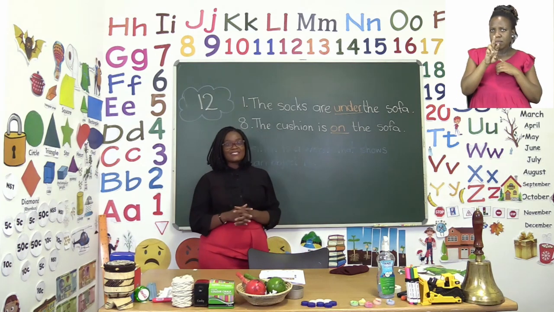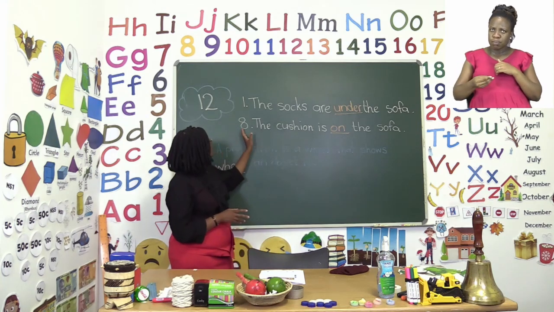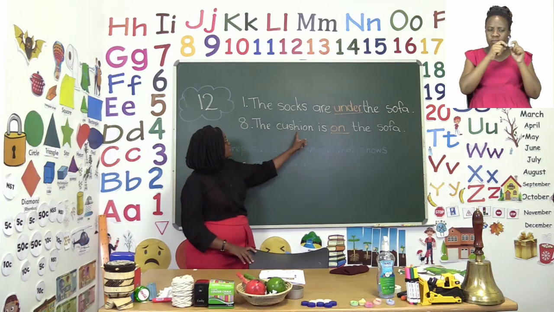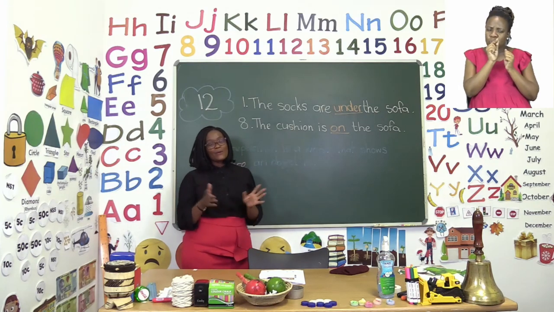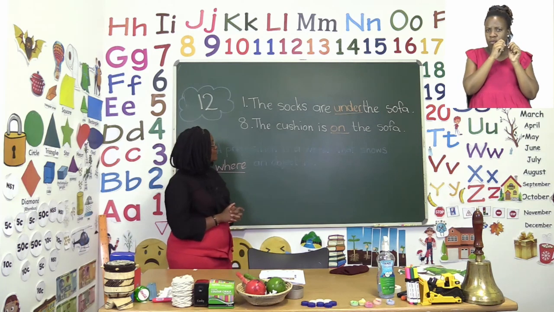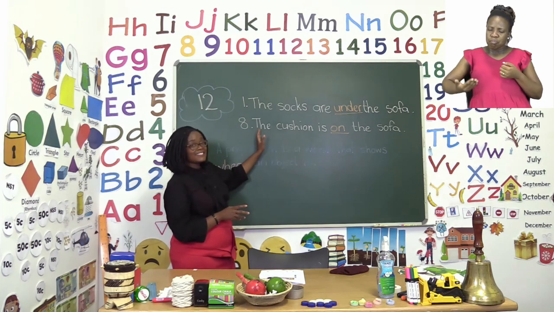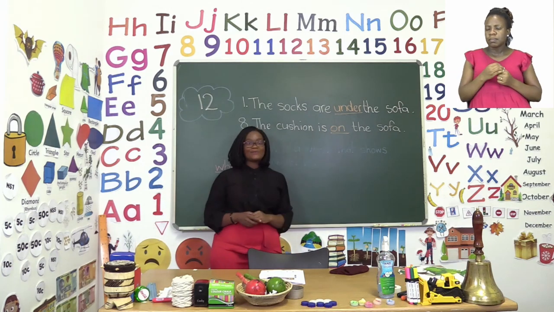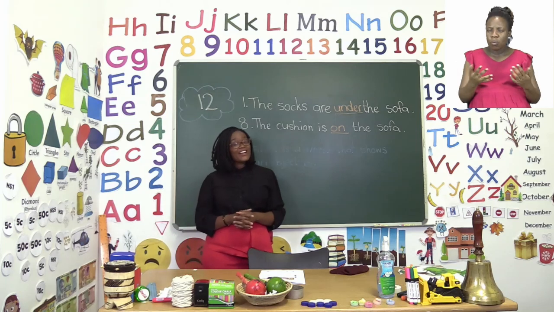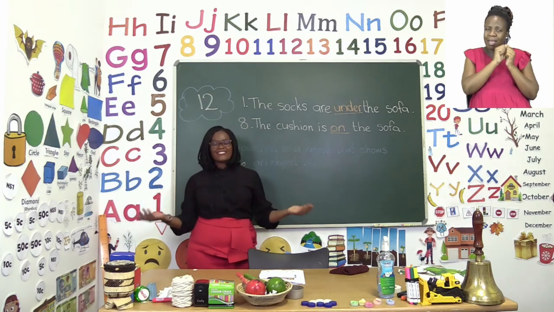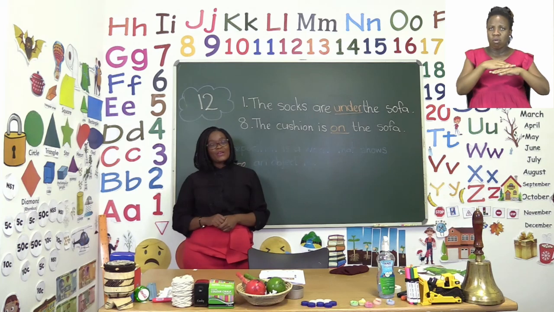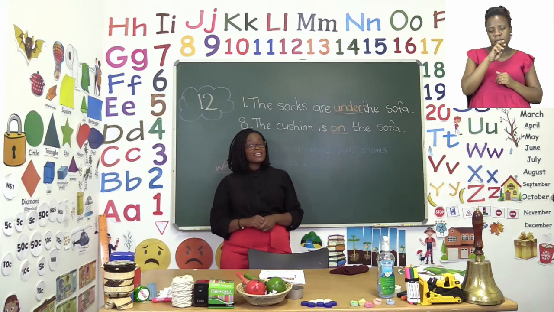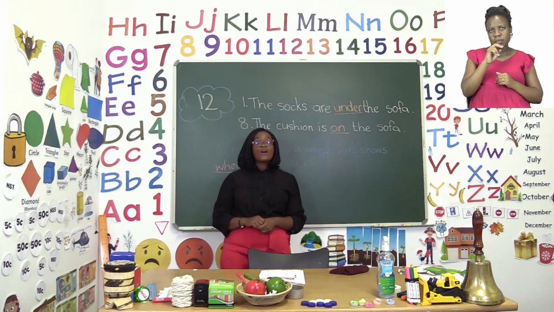The next one we're going to do together is the one for number 8. They asked us, where is the cushion? Now, a cushion is a smaller pillow that we use when we are sitting on a sofa. And so, our sentence says, the cushion is on the sofa. If you take a look at your picture, you're going to realize that the cushion is definitely on the sofa. So don't forget, prepositions are words that help us locate objects, especially prepositions of place.